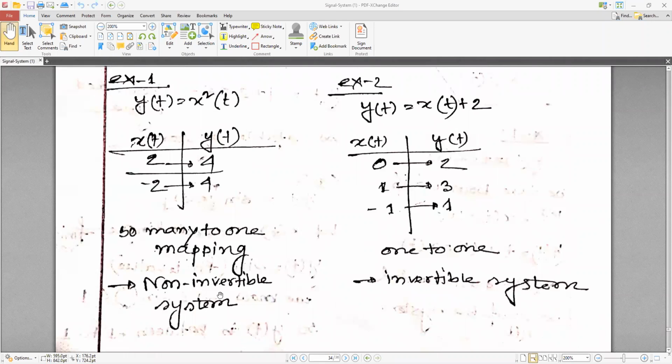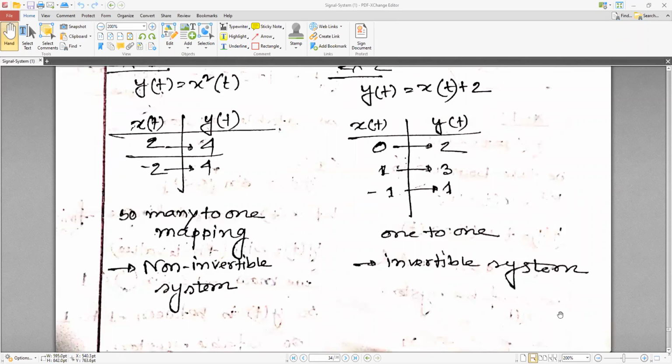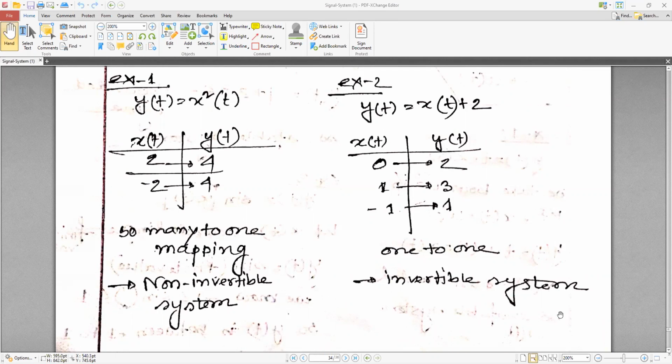See how you decide whether it is invertible or non-invertible by taking some samples. Another example, y(t) is equal to x(t) plus 2. Let's say x(t) value 0, 0 plus 2 means 2; 1, 1 plus 2 means 3; minus 1, 1. So 1 to 1. So this is an invertible system.